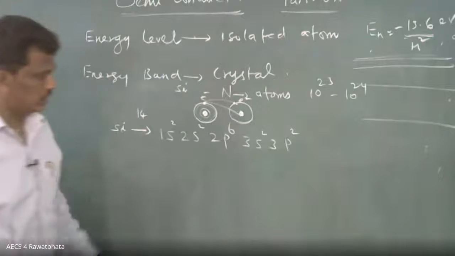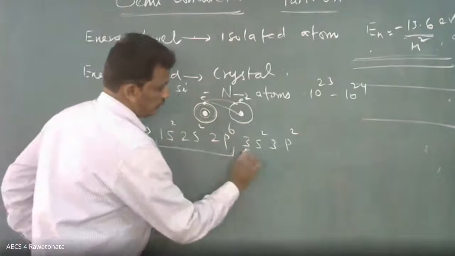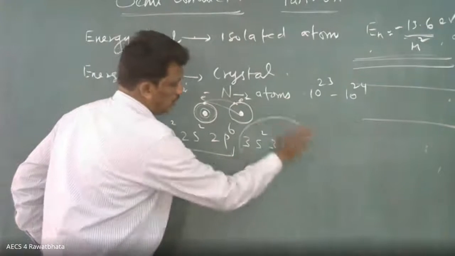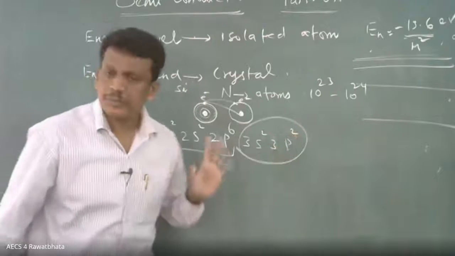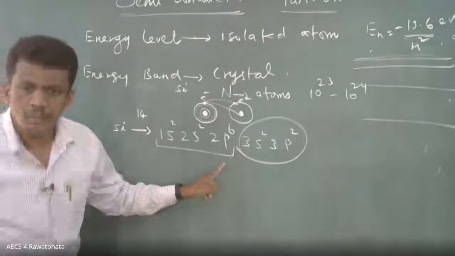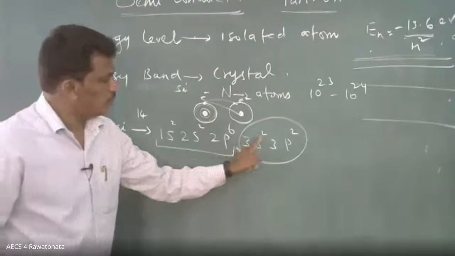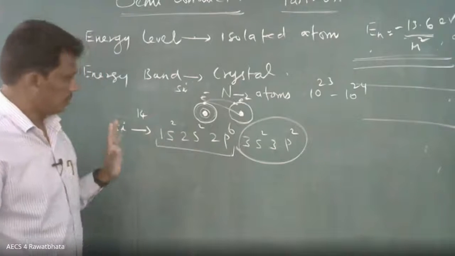I think all are knowing this. Is it correct? Yes, sir. This is completely filled. 2 plus 2, 4. See the valency: 2 plus 2, 4, so valency 4.